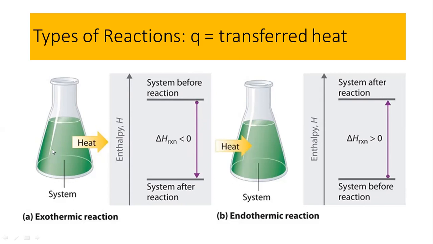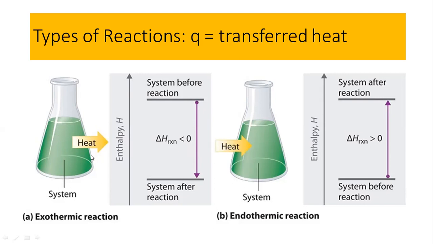That means before the reaction the reactants are having more energy, and after the reaction the products are at the lower energy. So energy is released from this point to this point, and this is explained by using a very simple diagram.